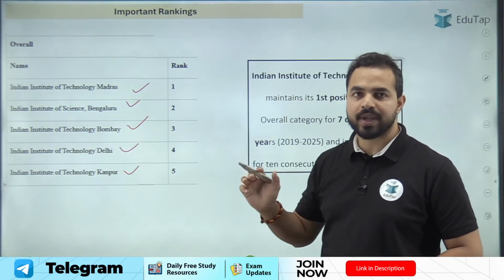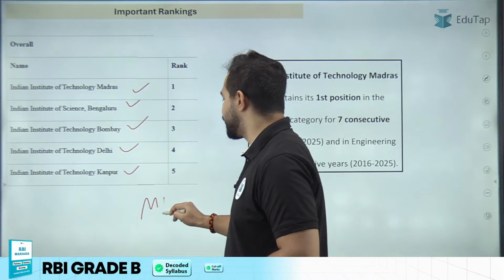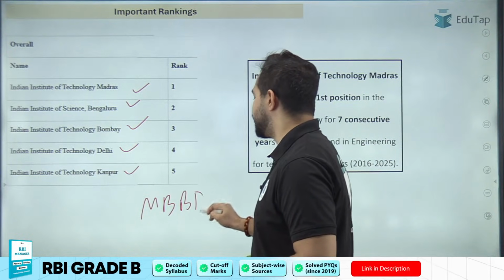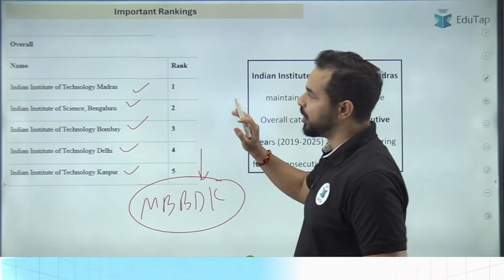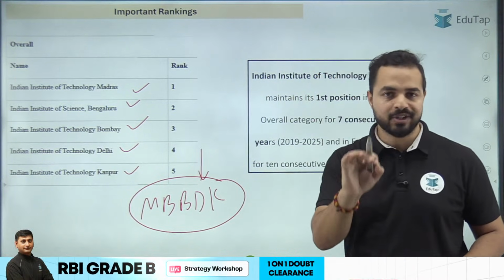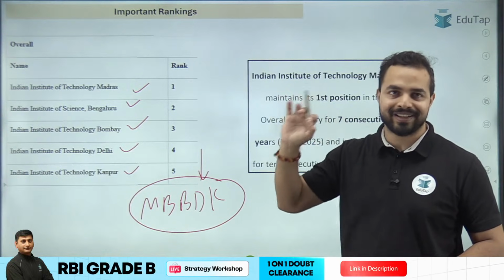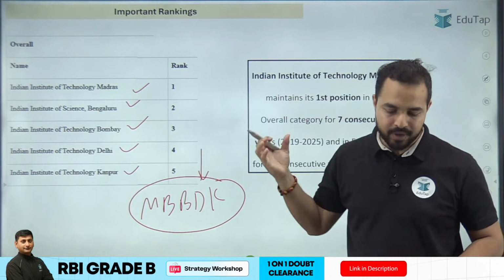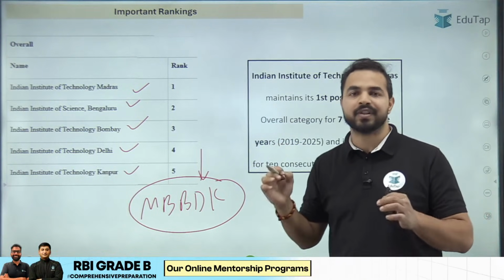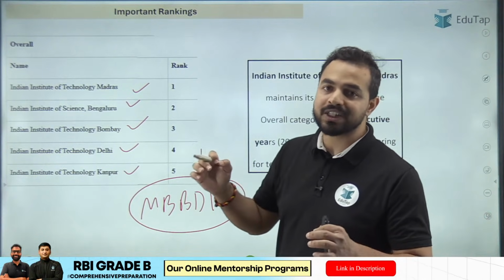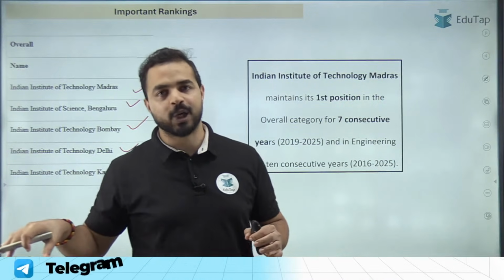ठीक है, तो इसको कैसे याद रख सकते हैं आप? MBBDK. जस्ट इसको याद रखिए. यू विल बी एबल टू रिटेन ऑल द 5 टॉप रैंकर्स ऑफ द ओवरऑल कैटेगरी ऑफ इंडिया रैंकिंग्स, राइट? This is a very important part, my dear friends. We have to retain this information because in the previous years we have seen the questions being asked from this dimension of this particular report.